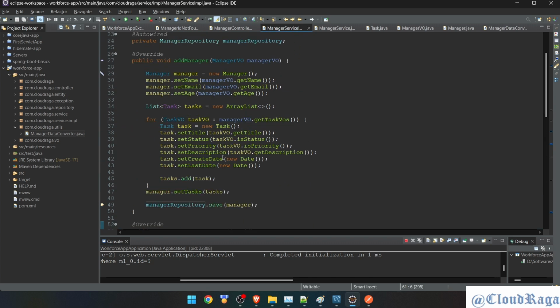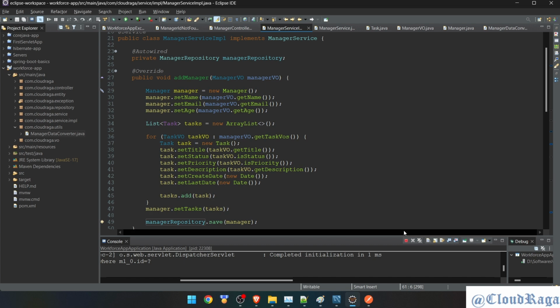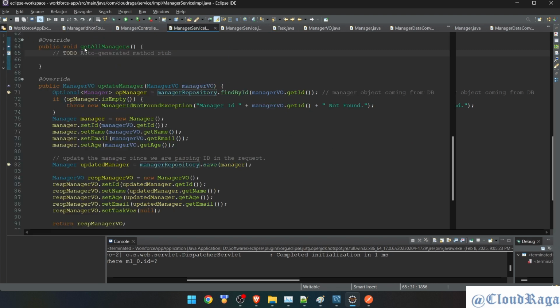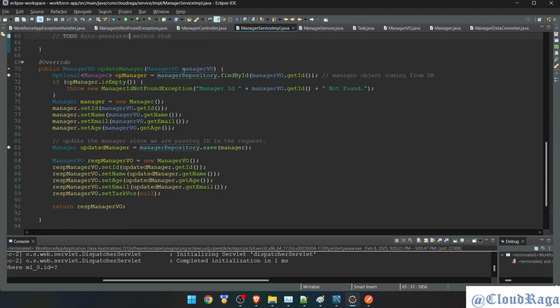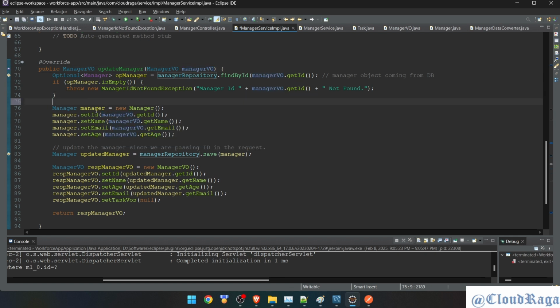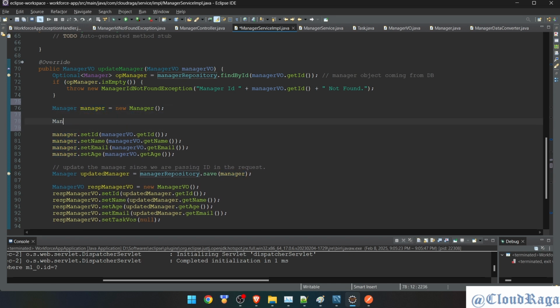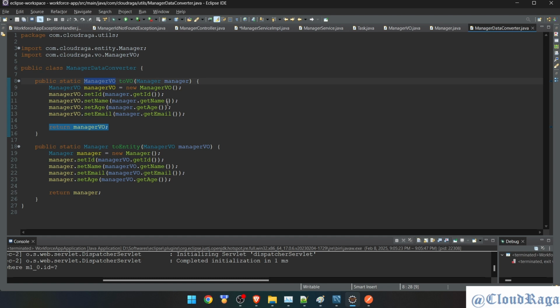So let's quickly do the change on the put request as well. So stop, or not stop, yeah, put request. What is here? Let's see. Okay. So again, we will get manager view, get the ID. It is checked. Now I need a manager object so I can save it. Okay, great. So I need a method which returns entity.